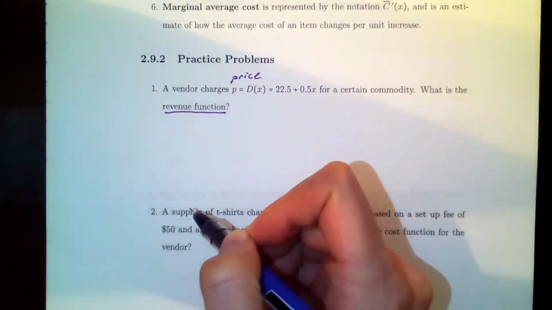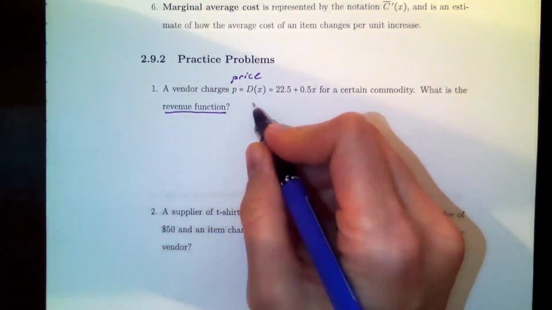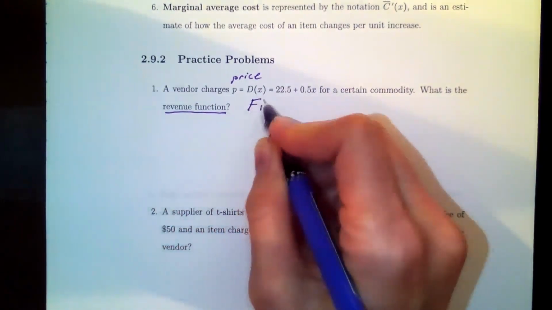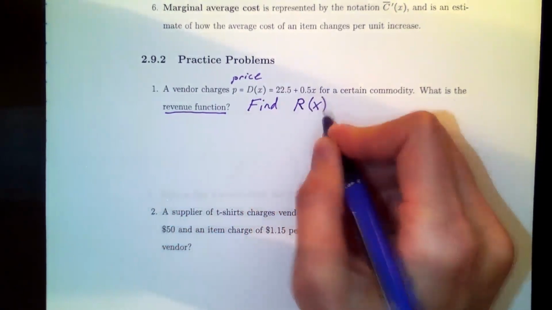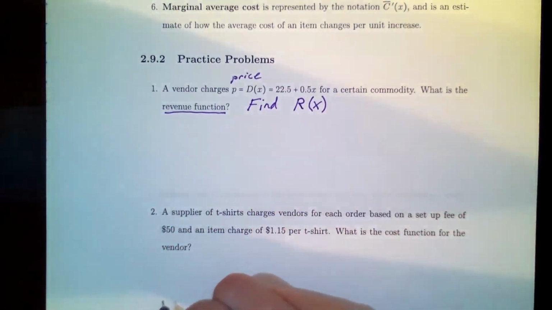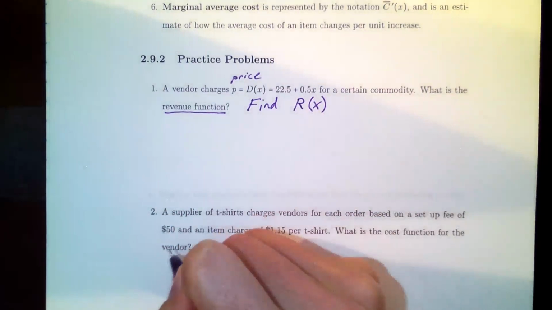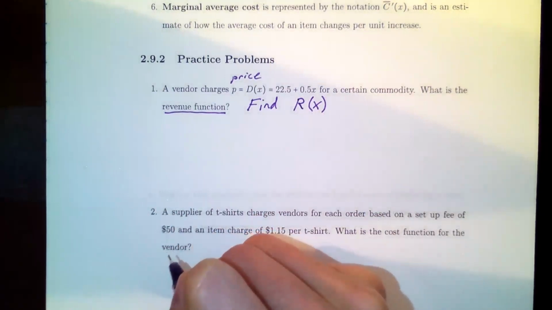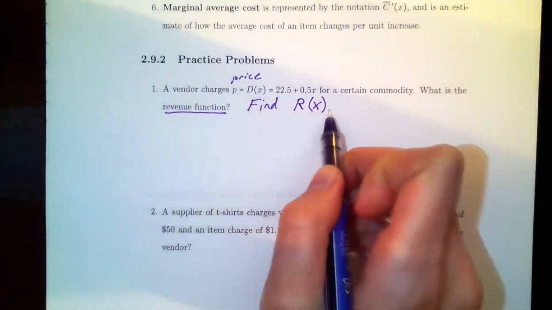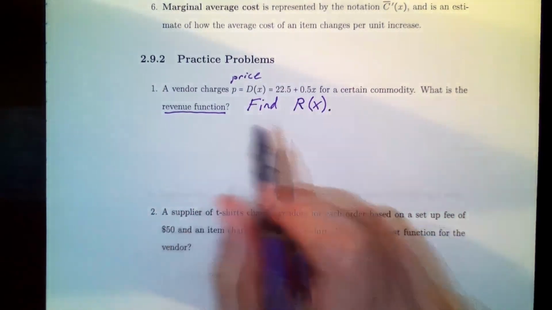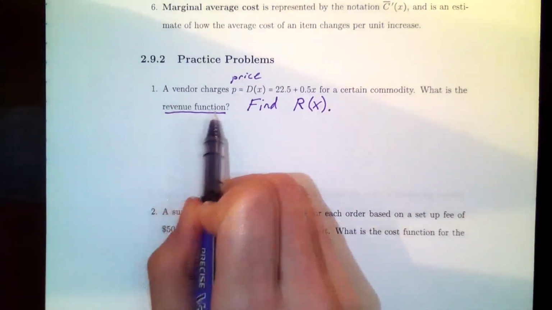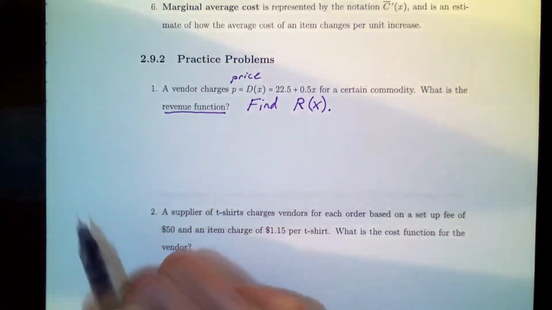Now, it's not saying what is the marginal revenue function. It's just asking what is the revenue function. This is telling you to find, or that is build, just revenue. Now, this is a question that's not new in form. You would have learned how to build a revenue function in section 1.3. So this question is just a jog-your-memory type of question. We're not doing derivatives here. It's not asking for it. It's just asking for the revenue function, not the marginal revenue function.